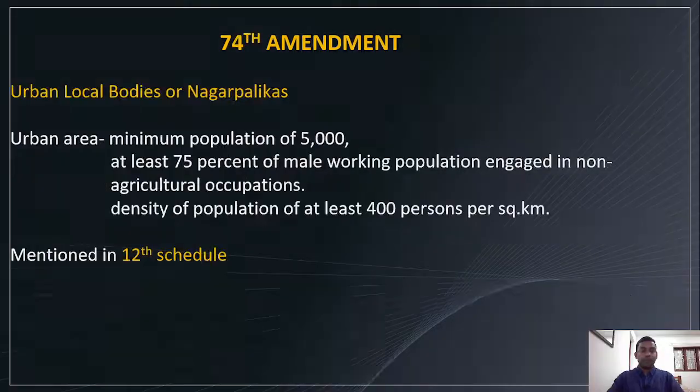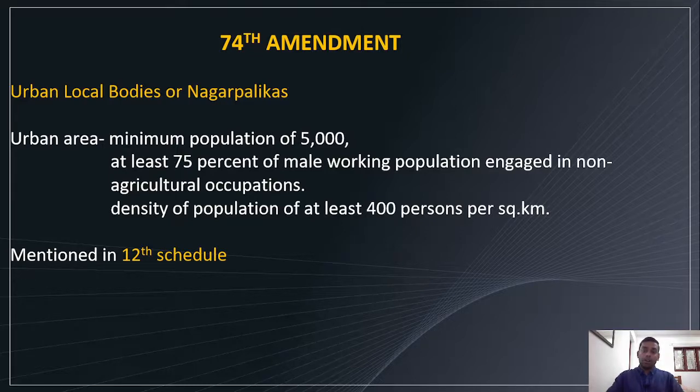Then the 74th Amendment. 74th is for urban local governments or Nagarpalikas. Urban area with a minimum population of 5,000. These are the conditions for setting up Nagarpalikas or urban local governments. So minimum population of 5,000, and at least 75% of the male working population engaged in non-agricultural occupations.